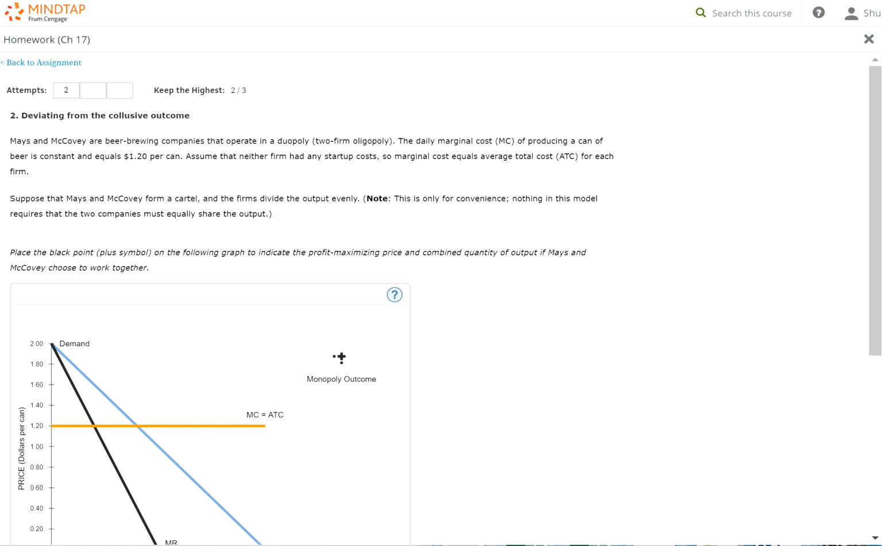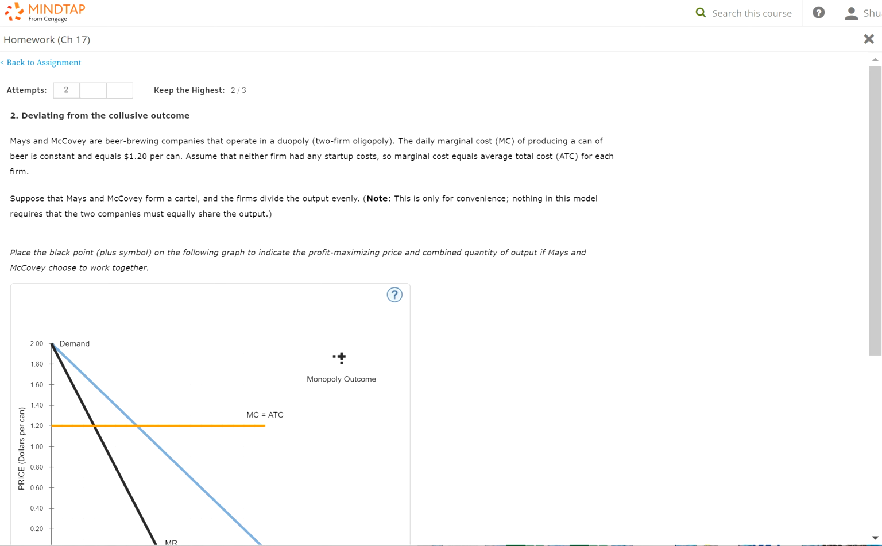Okay, so this is a pretty short question about oligopoly, so make sure you go over this section first, okay? The question says, Mays and McCoy are beer brewing companies that operate in a duopoly. Remember, duopoly is the simplest form of oligopoly with only two companies involved. So these two companies are interdependent. That means the action of one company can impact the outcome of the other company.